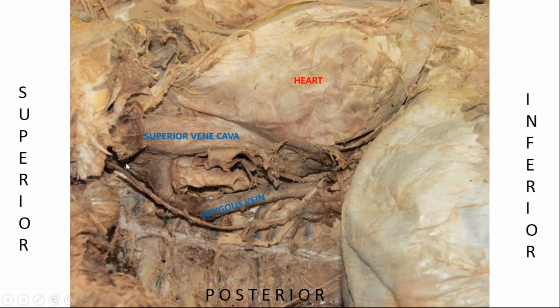Otherwise, in anatomical position, this nerve would have gone in front of the hilum and goes like this, because it enters ये जो हमारा opening है, ये inferior venacaval opening है. So ये inferior venacaval opening से नीचे जाती है और diaphragm को नीचे से supply करता है. The phrenic nerve, we can see it going through this opening of the IVC, inferior vena cava.